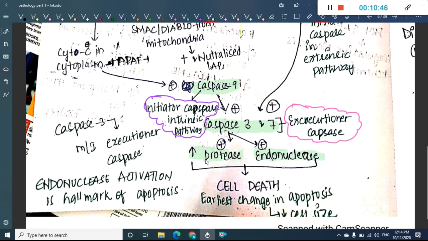Protease and endonuclease are the enzymes which digest the protein and nuclear material: protease digests proteins, whereas endonuclease digests the DNA. Because of the digestion of protein and the nuclear material, which are the important constituents of the cell, this causes cell death. So what is the earliest change of apoptosis? The earliest change of apoptosis is decrease in cell size.